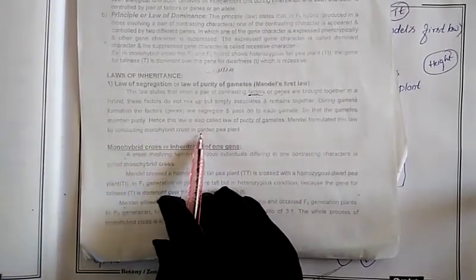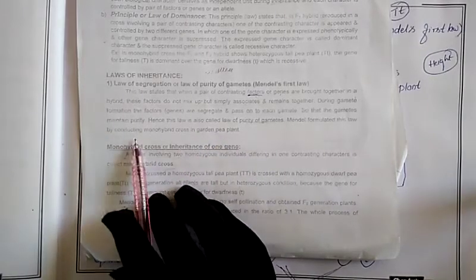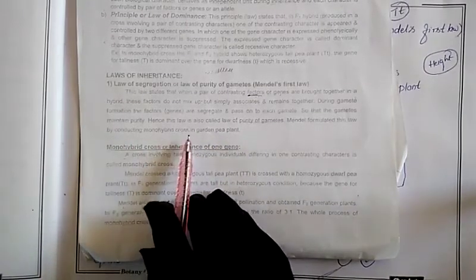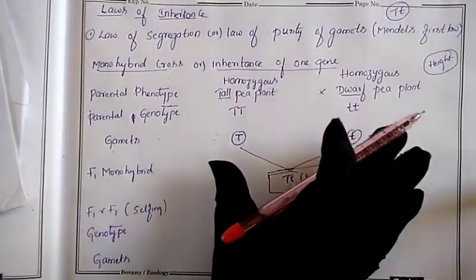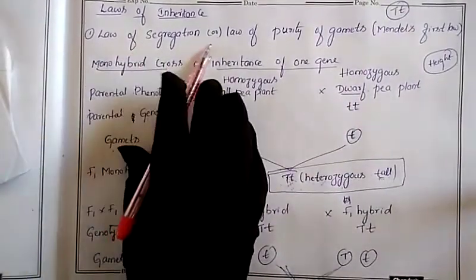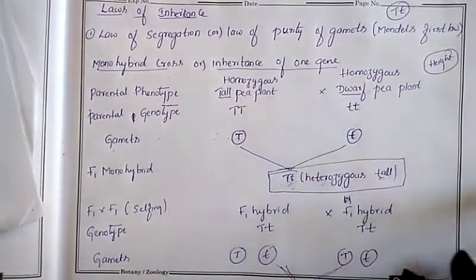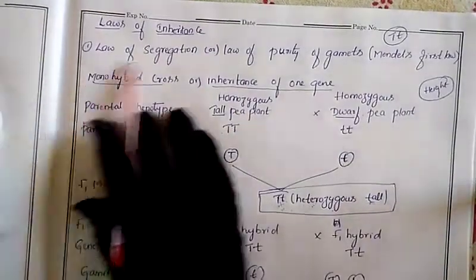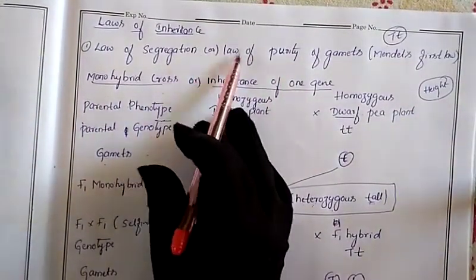Mendel formulated this law by conducting the monohybrid cross in a garden pea plant. Mendel conducted this monohybrid cross, and finally he gave the law of segregation, the law of purity of gametes, which we also call Mendel's first law. This is Mendel's first law, the law of inheritance.